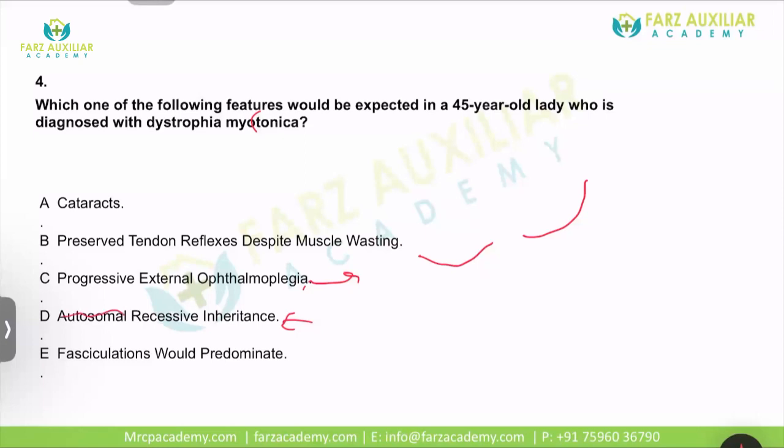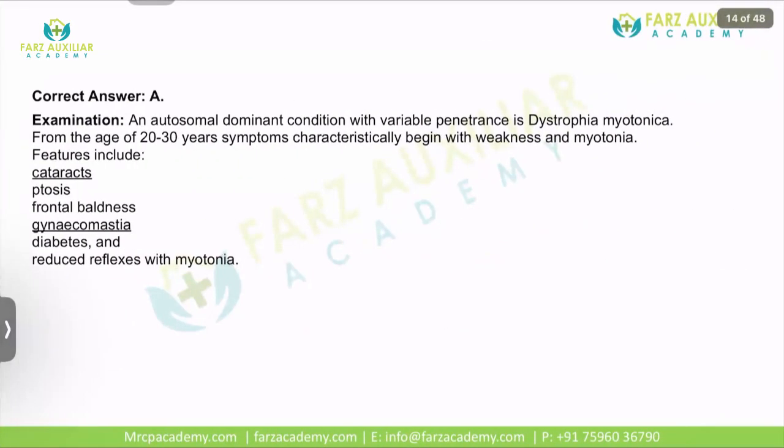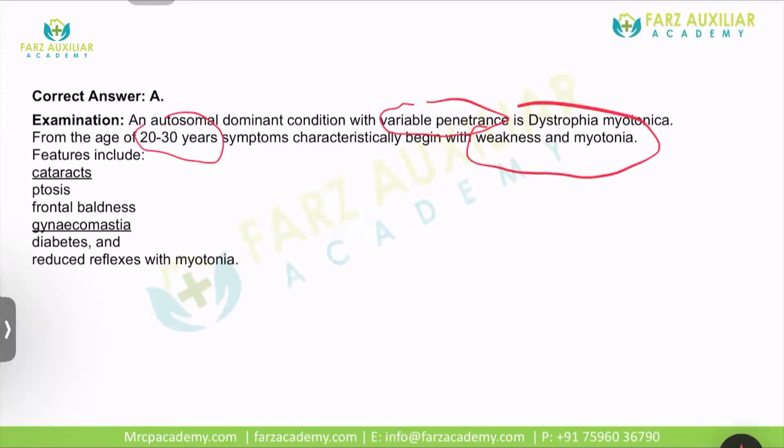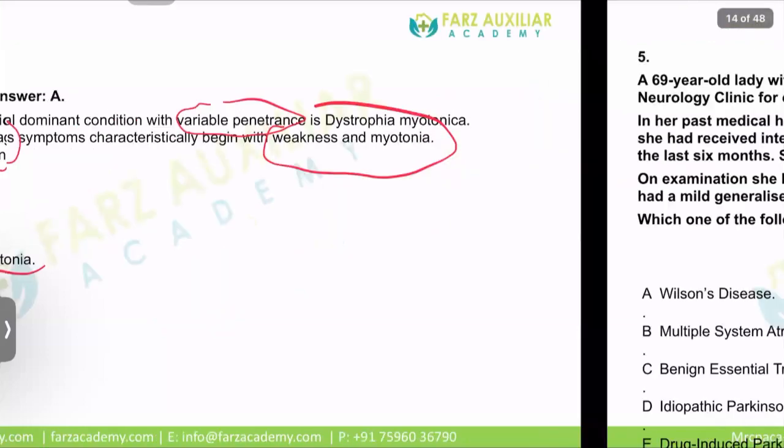I told you autosomal recessive, it's not, it's autosomal dominant. Progressive external ophthalmoplegia, no. Basically, they just have ptosis. Preserved tendon reflexes false because tendon reflexes are lost. Fasciculations, no. Basically, there is increased tone. So cataract is the answer. So the answer is cataract. So an autosomal dominant condition with variable penetrance. Dystrophia myotonica usually starts at the age of 20 to 30 years, begins with weakness and myotonia. So other features are cataract, ptosis, frontal baldness, gynecomastia, diabetes, and reduced reflexes with myotonia.